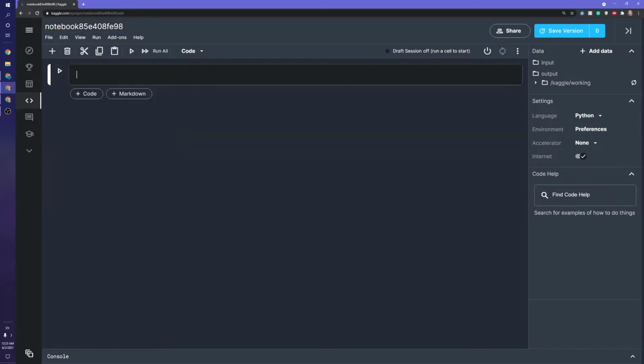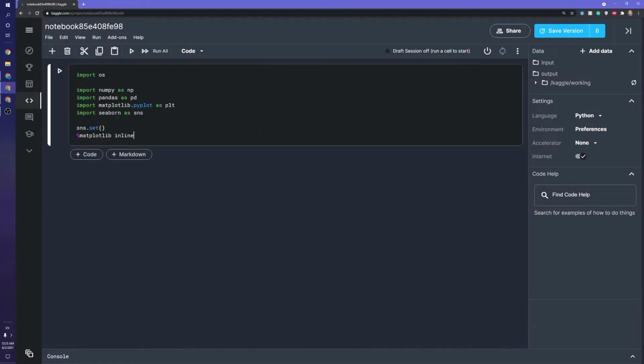The first thing I will actually do is just do some imports. These are my standard imports: NumPy, Pandas, Matplotlib, and Seaborn. You use these for pretty much everything I start out with.